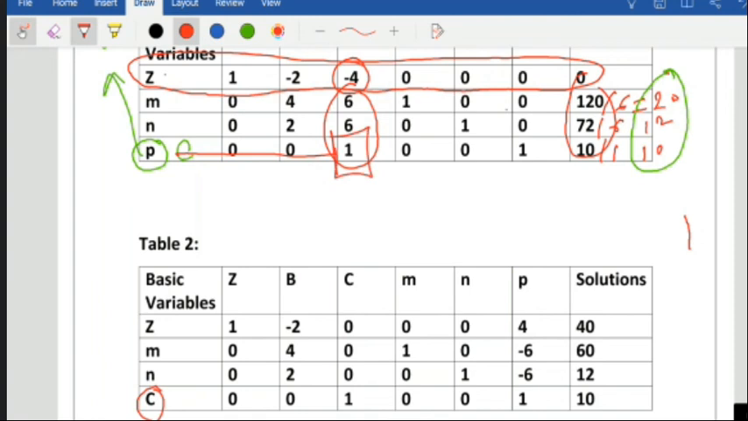One is already here, no problem, so it will remain as it is. For the rest you have to add. Minus 4 must become 0, so to row number 1 you add 4 times the new pivot row, because it's minus 4. You add, and it becomes 0.